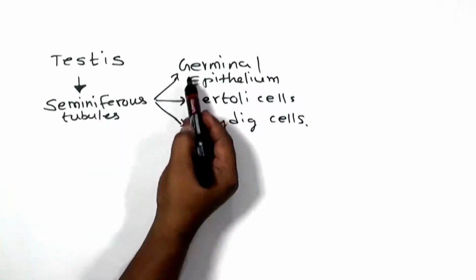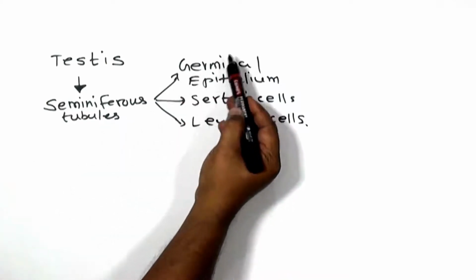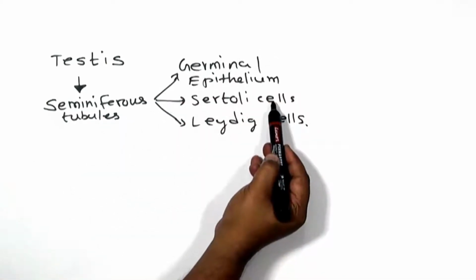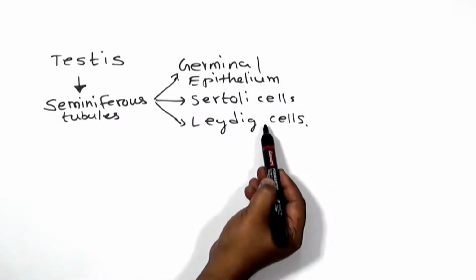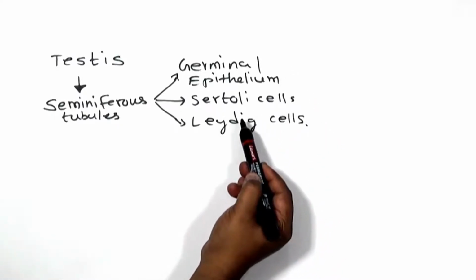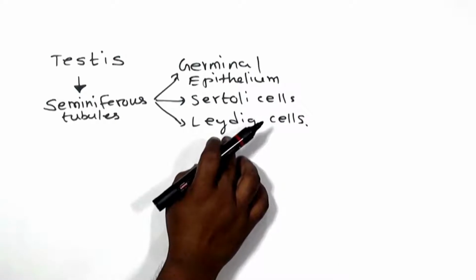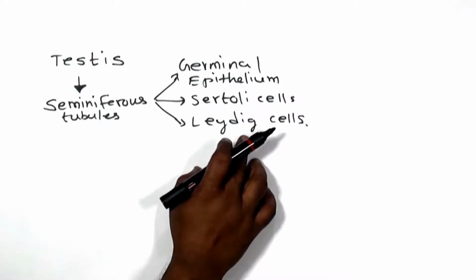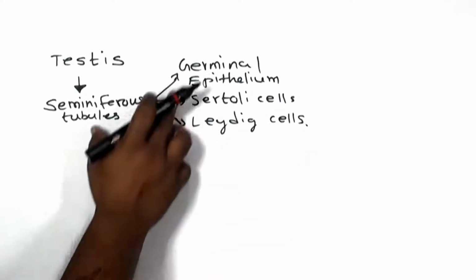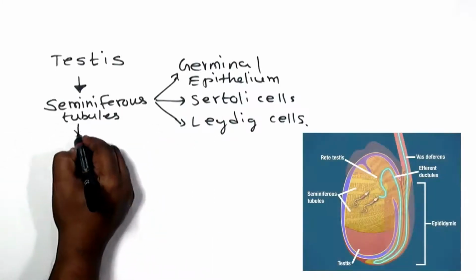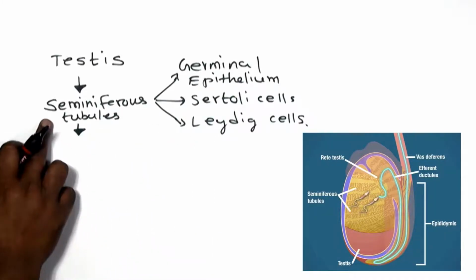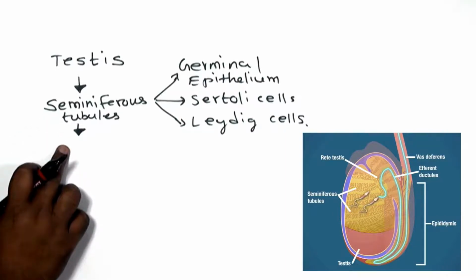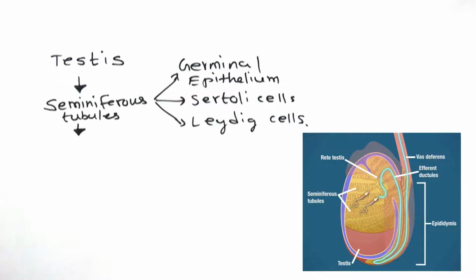As I told you, this one is going to produce sperm. This one is going to nurture or nourish the sperm. This one is going to activate or motivate the sperm production by producing testosterone, a hormone, specifically an androgen. Apart from that, I gave you the pathway of how it will come out. It is going to be produced in the seminiferous tubules, and then it will come out through specific parts of the reproductive system, what we can call accessory ducts.